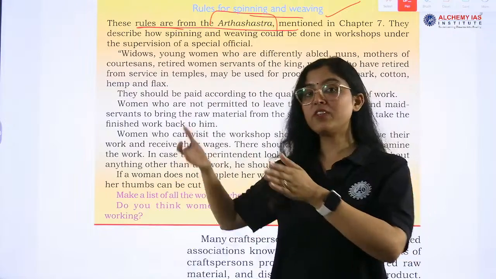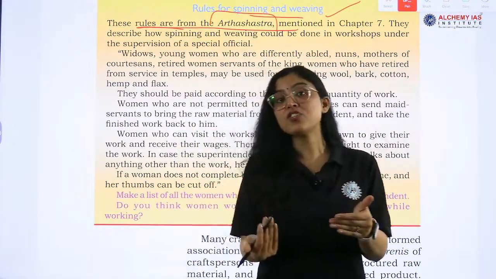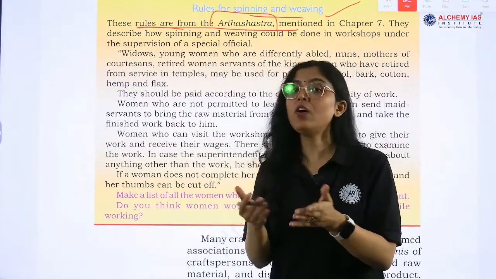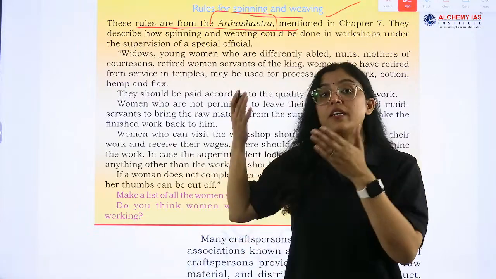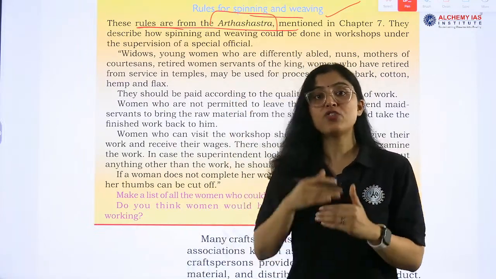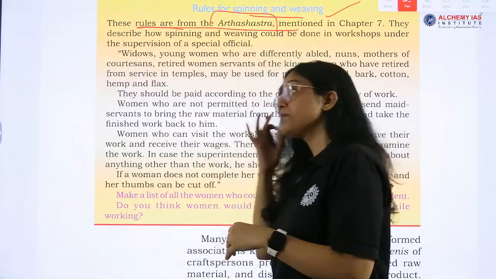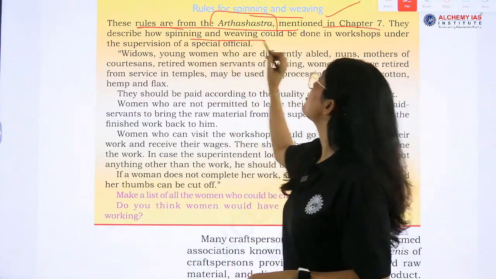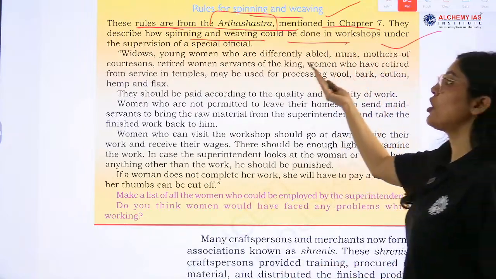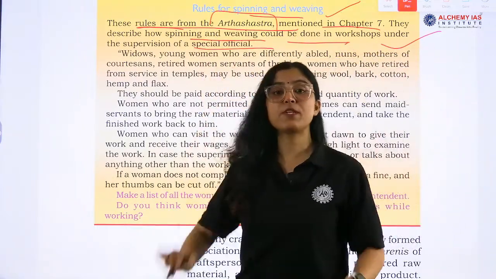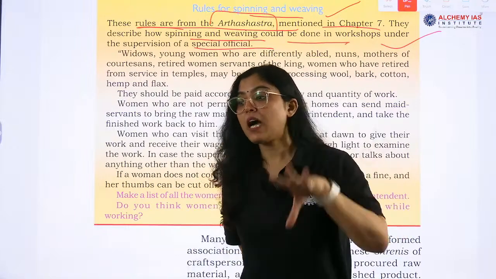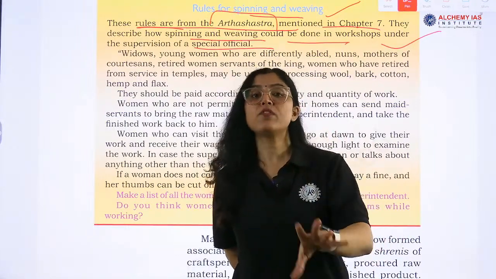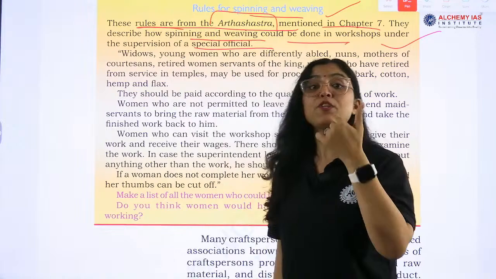In chapter 7 we dealt with this: the Arthashastra is written by Chanakya or Kautilya, and this tells us about Mauryan history, Chandragupta's time, right? Okay, now mentioned in chapter 7, they describe how spinning and weaving could be done in workshops under the supervision of a special official. So these tasks were done under the supervision of a specialized official.